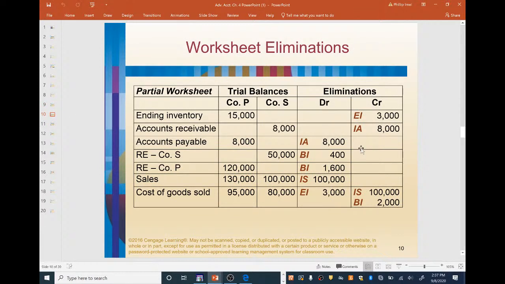So where is the BI? Here we go. The BI right here relates to retained earnings and to the cost of goods sold. Remember, we have to reduce the profit out of beginning inventory. So retained earnings for company S, 20% of that is $400. Retained earnings for company P, 80% of that is $1,600. And then the cost of goods sold being reduced would be $2,000 right here.